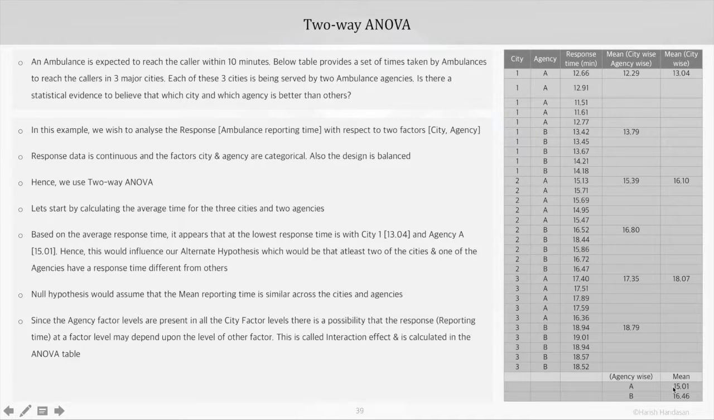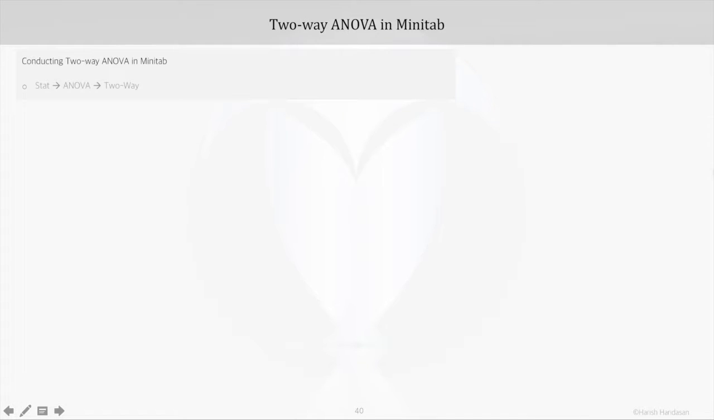In two-way ANOVA, this value is calculated in the ANOVA table over and above the stats for factor and error, which we have already seen in one-way ANOVA. And since there are 2 factors, the confidence intervals in two-way ANOVA will be calculated for both city and agency separately. Let's look at a typical two-way ANOVA setup in Minitab.